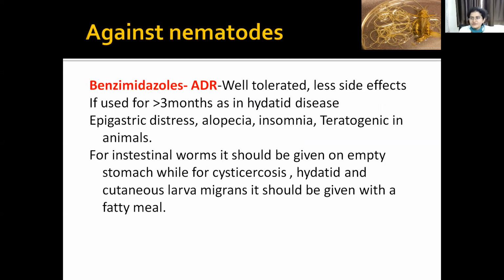Okay, so coming to adverse effects of benzimidazole, it is as such well tolerated, it has fewer side effects. Only in some cases like hydatid disease, you are giving 400 milligrams BD for 1 month. If you have to continue for 3 months, then there will be certain side effects like epigastric distress and insomnia. And if you are giving this drug for treating minor infections like hookworm and roundworm, you have to give this drug on an empty stomach. And for other diseases like cysticercosis and hydatid disease, you have to give this drug with a fatty meal.